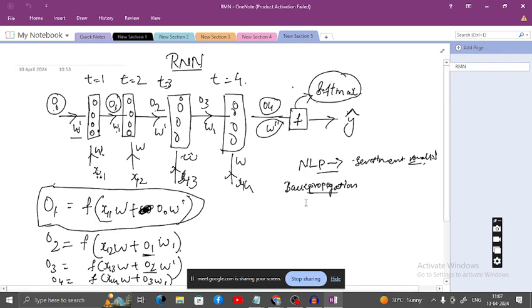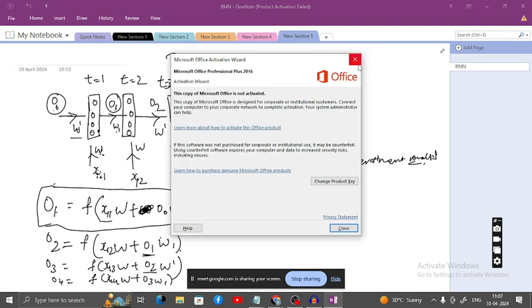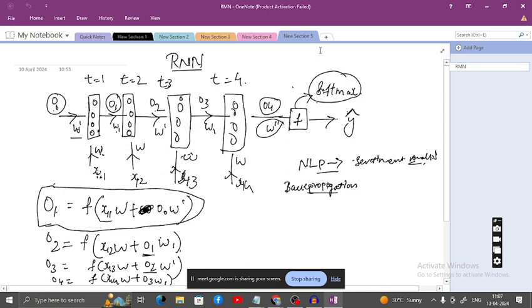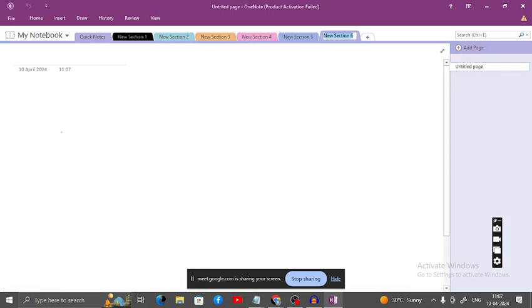So if you go for backward propagation, what happens?